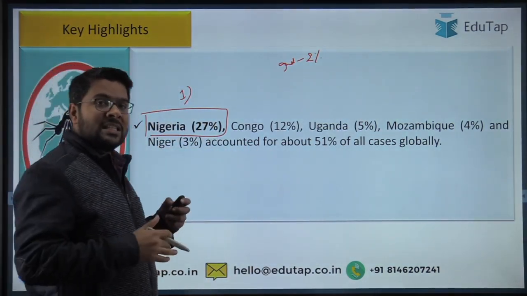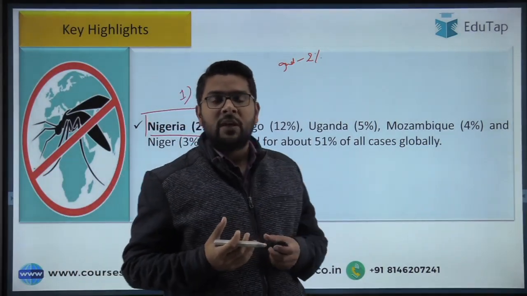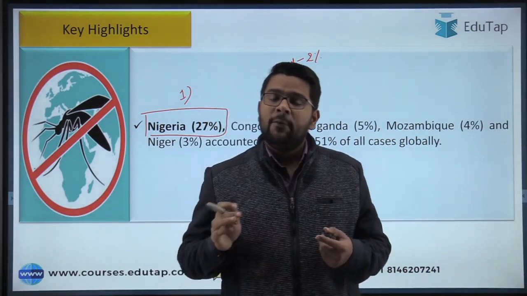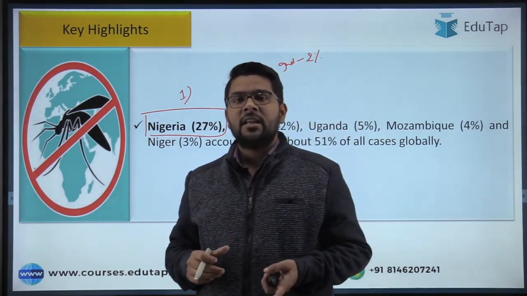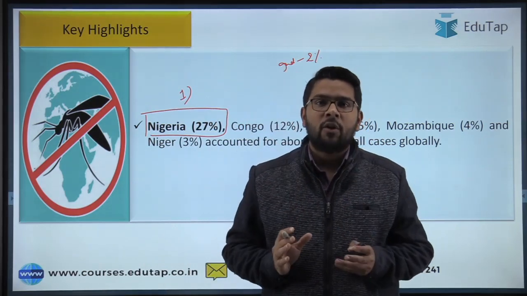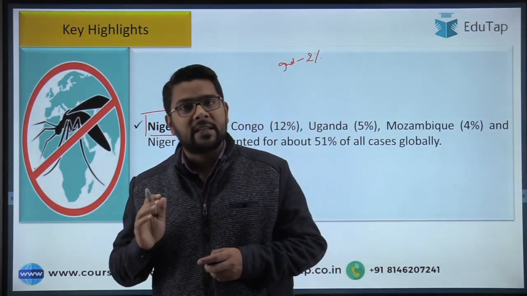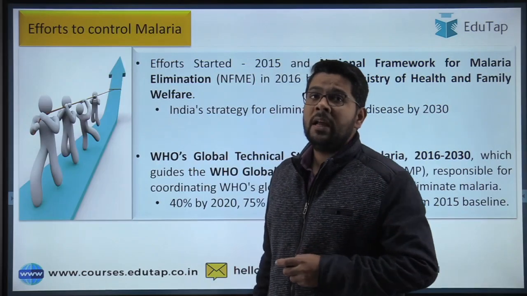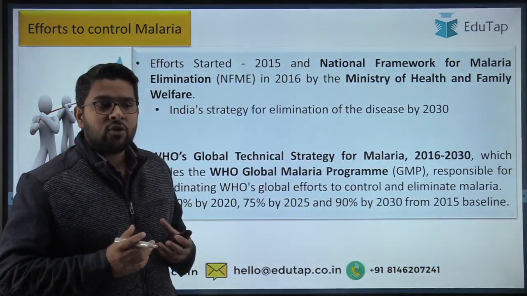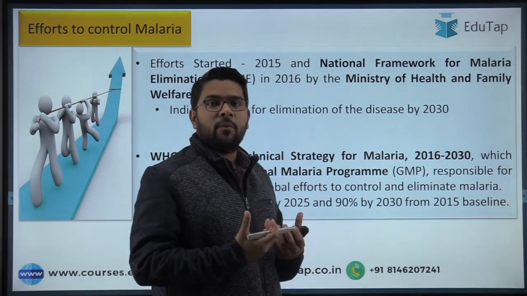So this is all about the global scenario, guys. We have discussed the introduction part, the objective of this report, then the key highlights regarding the Indian scenario as well as the global scenario. We have only mentioned the important facts considering the latest pattern of the exam. Now coming to some other facts, guys. Because the report was about malaria, we have to cover some extra information as well.